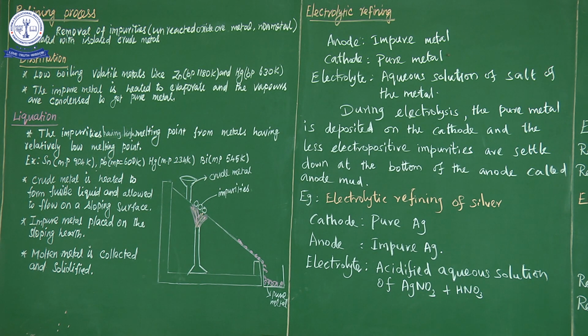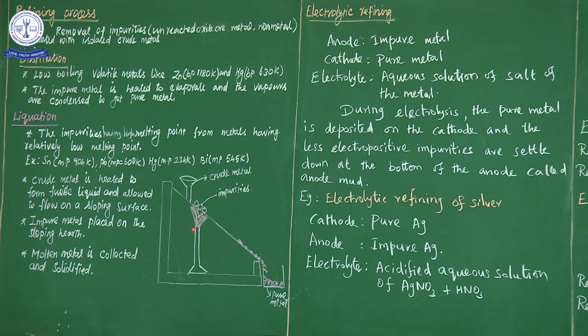In the liquation process we use a reverberatory furnace. Consider the diagram, which is a model of a reverberatory furnace. Through this container we pour the crude metal, that is, the impure metal. When it falls down onto a sloping surface, the impurities have a high melting point.